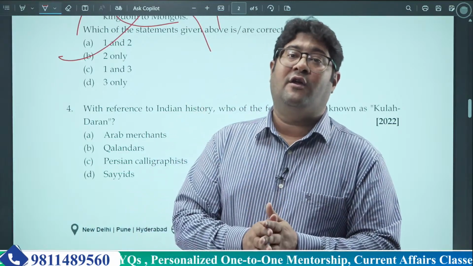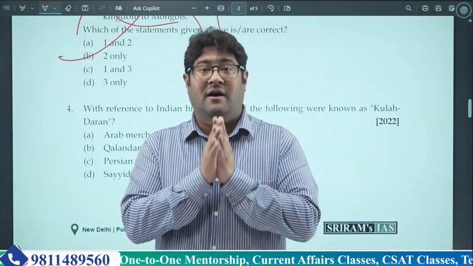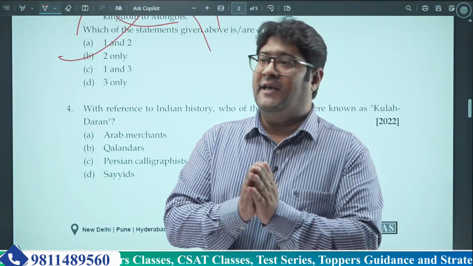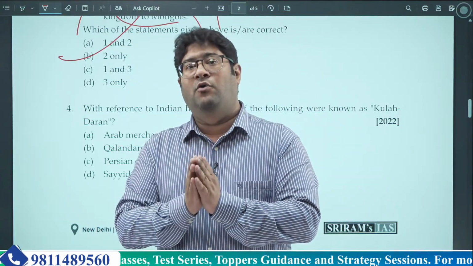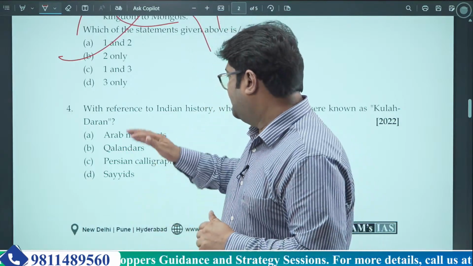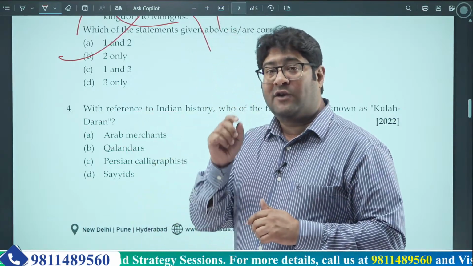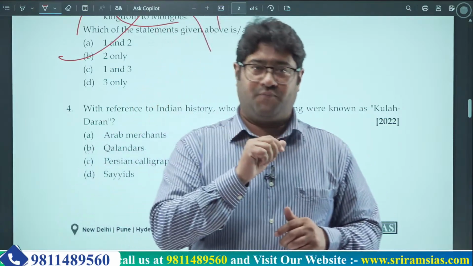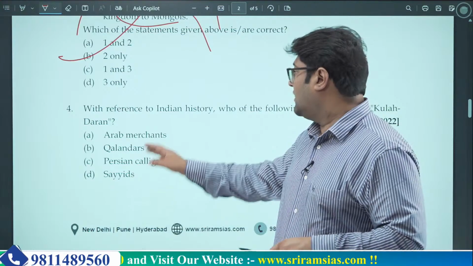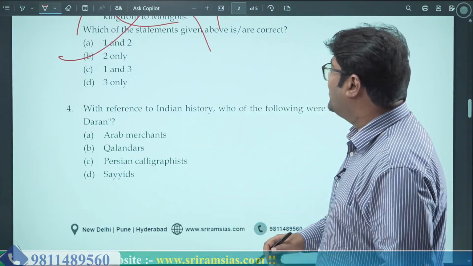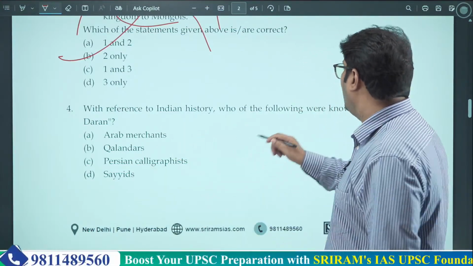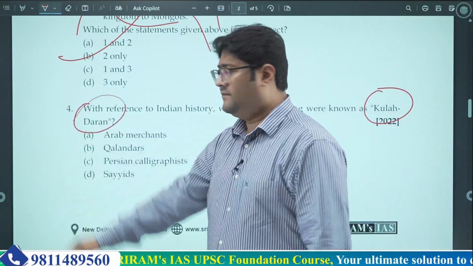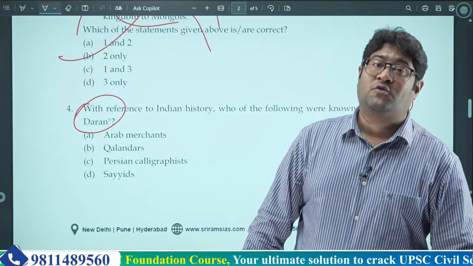So in order to take care of such questions, you need to make notes about all those key terms which are written in the Tamil Nadu SCERT about the Sangam age. And as far as medieval is concerned, you need to make notes from NCERTs and other standard books about these terms. Okay, so just go through this question first. This question asks you that with reference to Indian history, who of the following were known as Kuladaran?